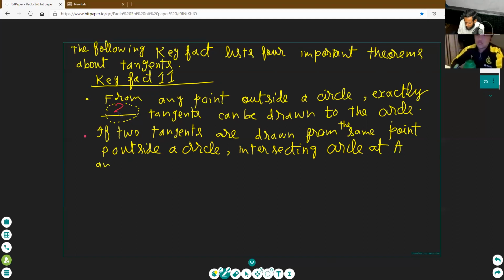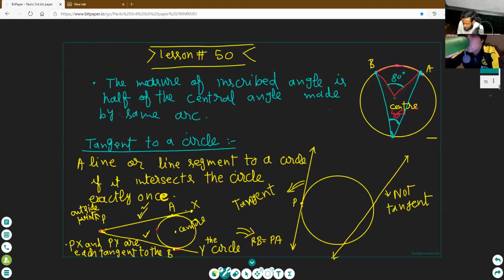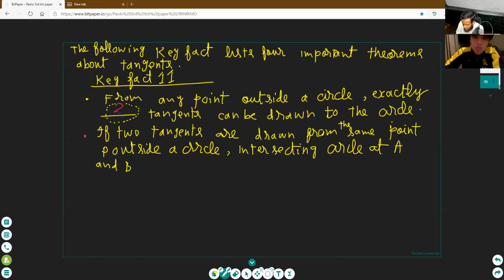Okay, in the previous figure, see here, and A and B. Tell me, is PA equal to PB or not? PA is equal to PB. This is the result. When two tangents are drawn from point P and they intersect the circle at A and B, then we say PA is equal to PB. Okay, clear or not clear? Clear.